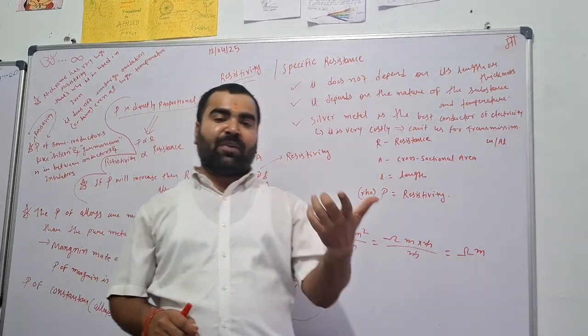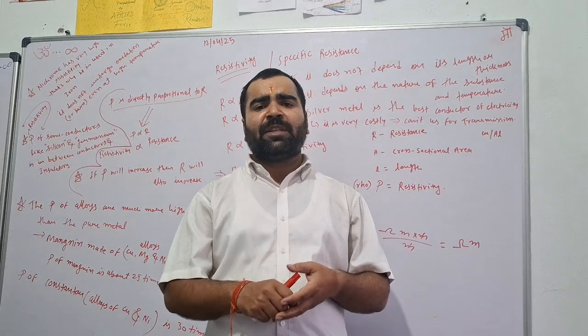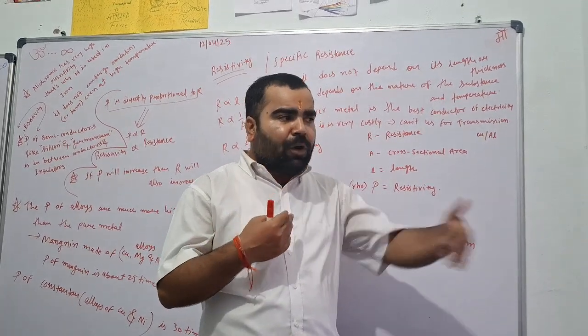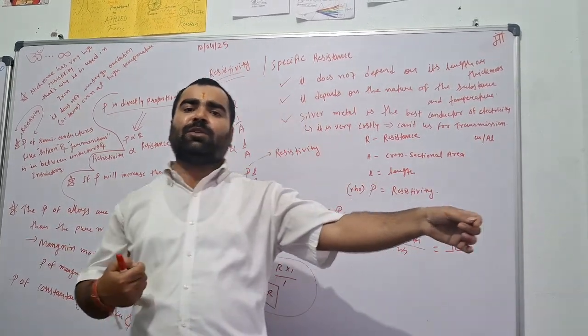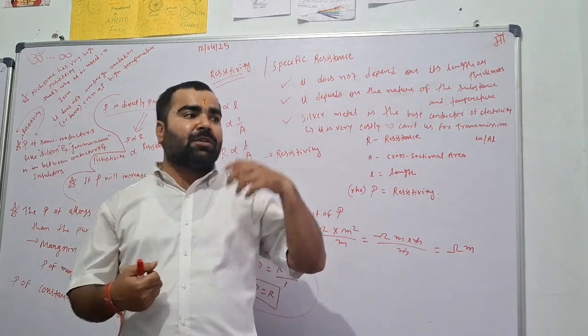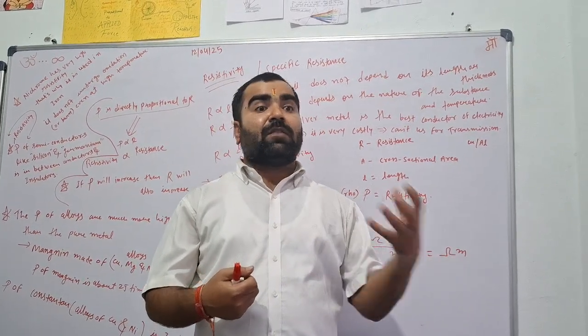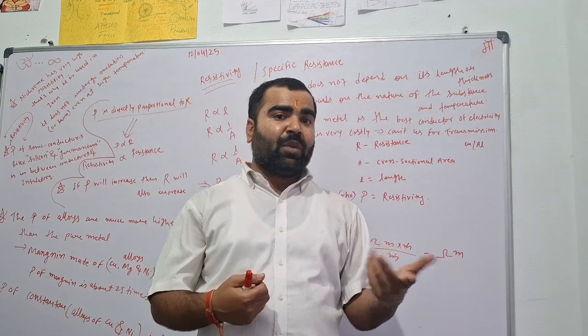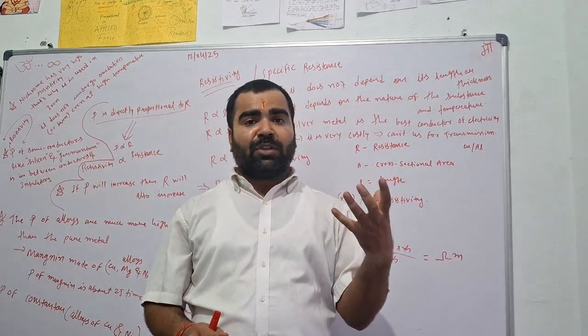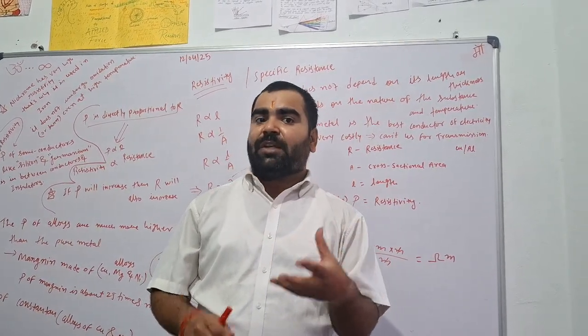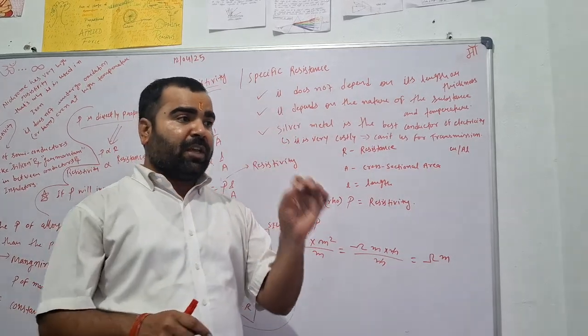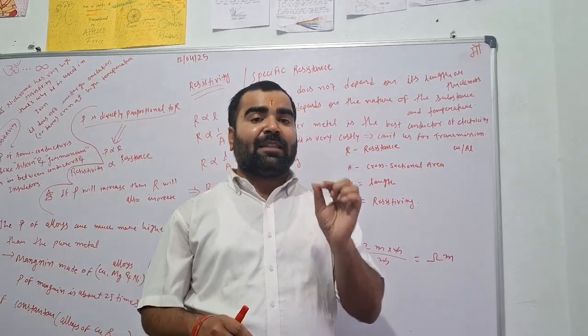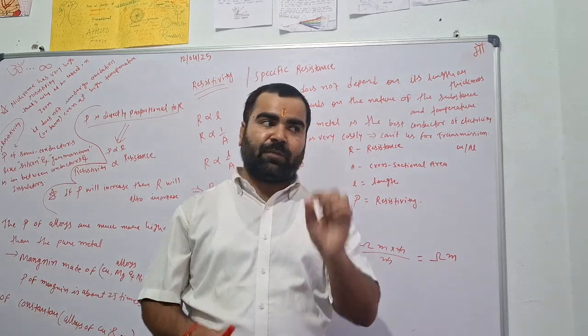Real motion means I want to go forward and there is a backward force drawing me down. That is friction. Viscosity in terms of water: when water flows, there is viscosity which opposes its flow. Same as when current flows, there is an opposition offered, and its name is resistance.